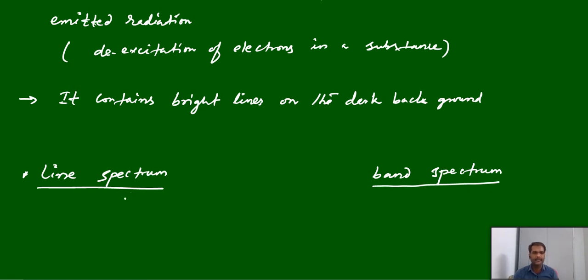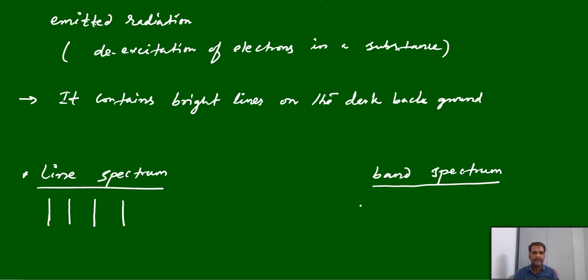That kind of spectrum we call a line spectrum. Both are emission spectra only.